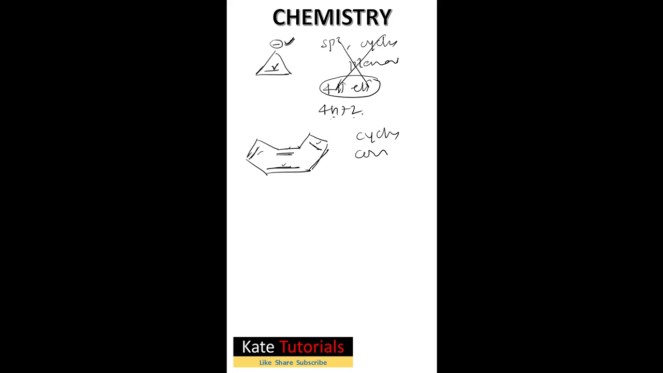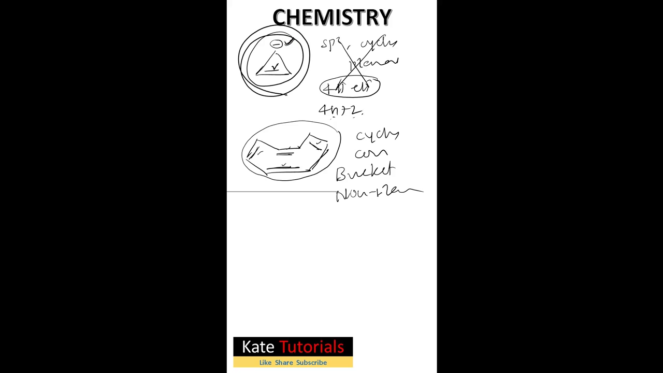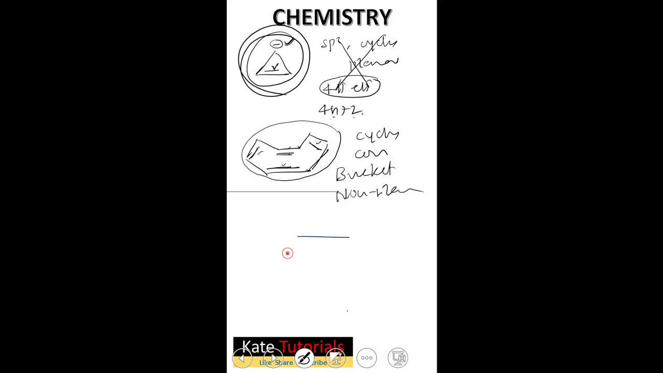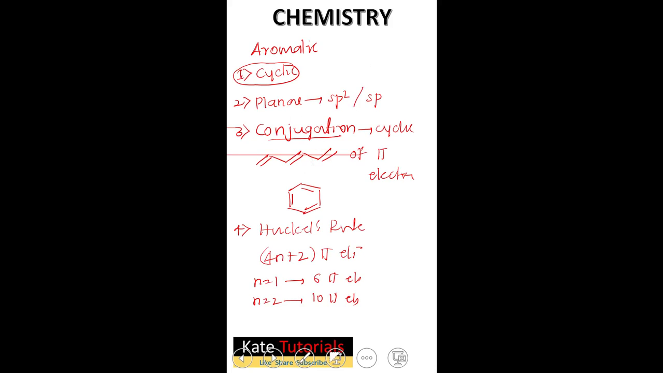And one more thing is, it is non-planar. This has a tub-like structure, right? Because it is non-planar, it is not aromatic. It comes under non-aromatic compounds, whereas the one above comes under anti-aromatic compounds. So let me check one more compound, the last compound, this one.